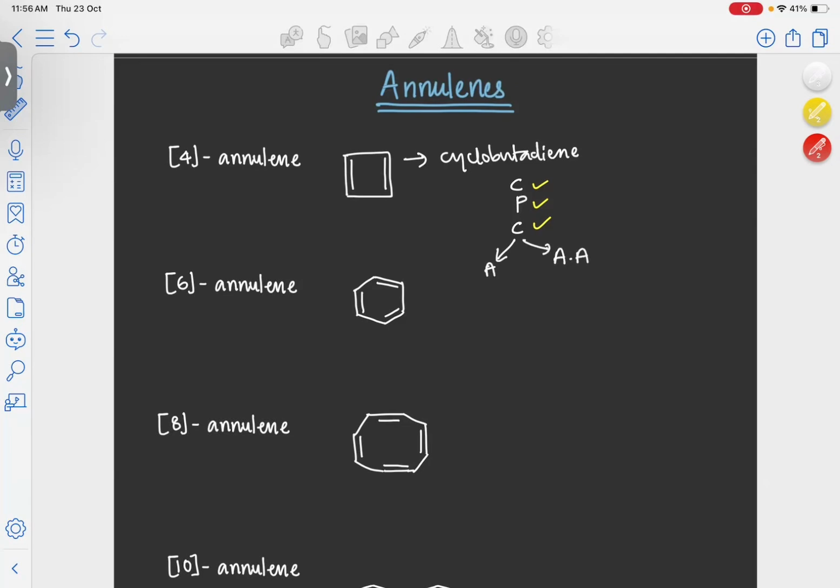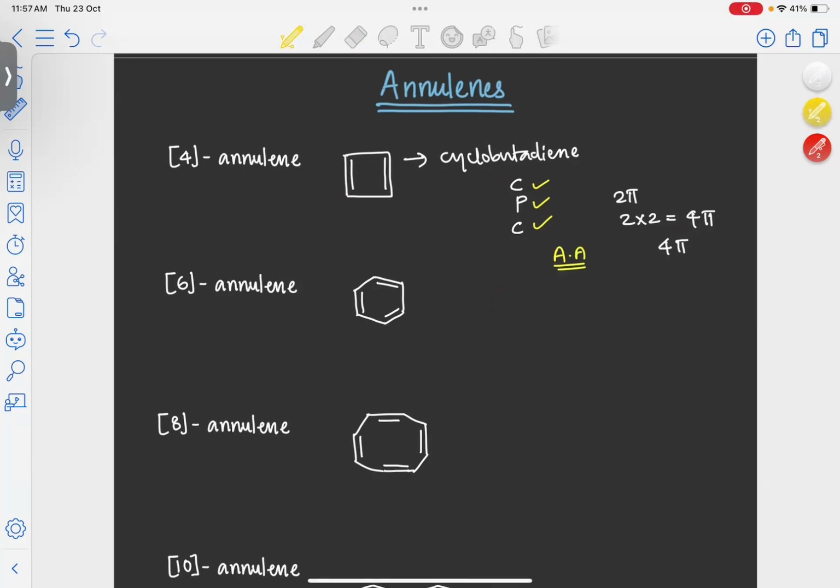For that, we have to see the number of pi electrons in the system. In the molecule, we can see 2 pi bonds. That means 2 into 2, total 4 pi electrons. So it is an example of a 4 pi system. The first three criteria are satisfied and it is a 4 pi system, so this molecule is anti-aromatic. That's why cyclobutadiene is anti-aromatic.